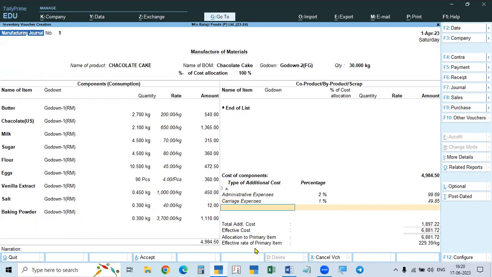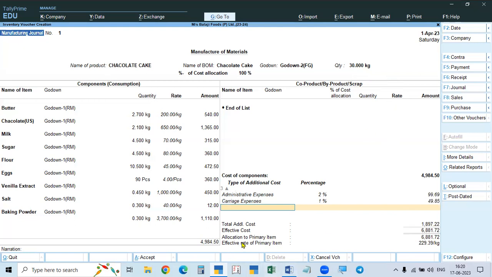So this is the additional cost. 1,890 is the additional cost, and the material cost is this one. The total effective cost is 6,881. These are the costs for 30 kgs. This is the total amount for each kg.